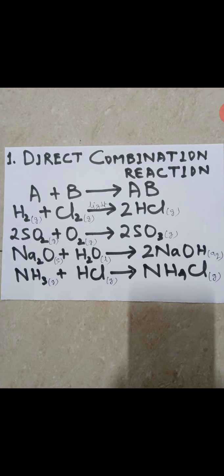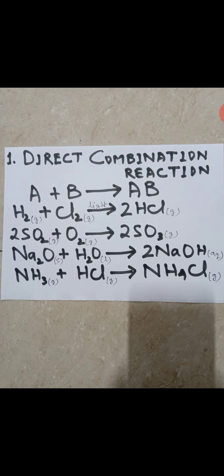So you can see I have given you that A plus B gives AB. A and B are the reactants and AB is the product. We are getting a single product. Remember it. In direct combination we are getting the product as one, but the reactants can be many. So the examples you can see below, I have given you.